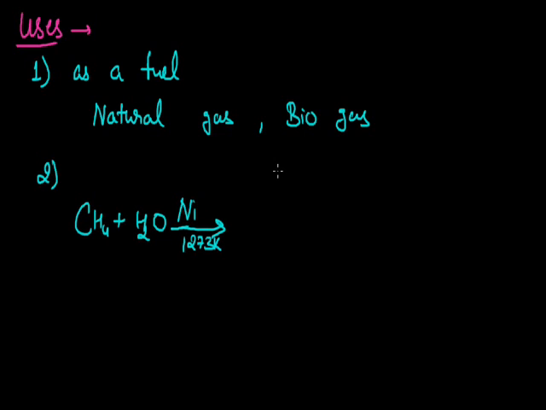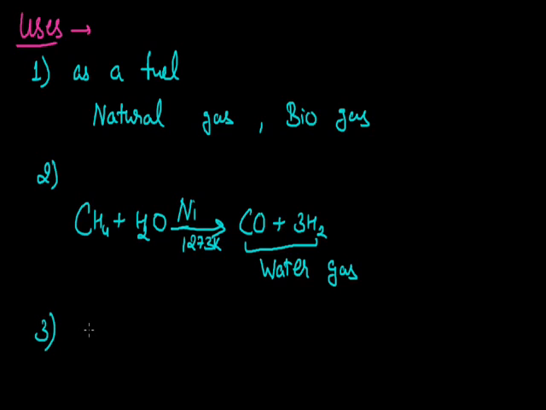By this, the decomposition of carbon occurs like this, that it reacts with oxygen to form carbon monoxide, and the formation of hydrogen gas occurs. This mixture of carbon monoxide and hydrogen gas is termed water gas, and this water gas can further be used as a fuel for different purposes. So in the formation of water gas, we can again use this methane.